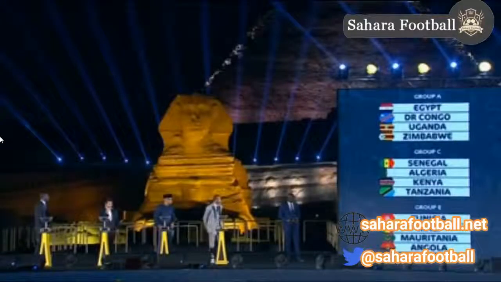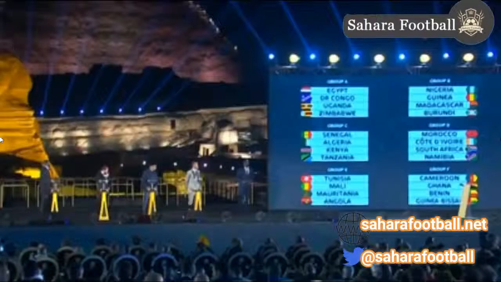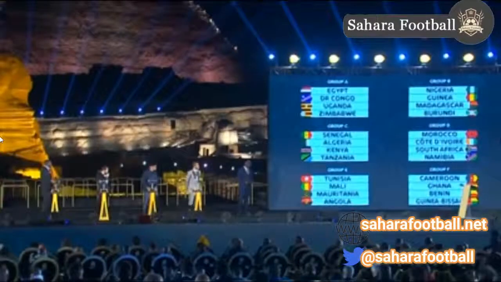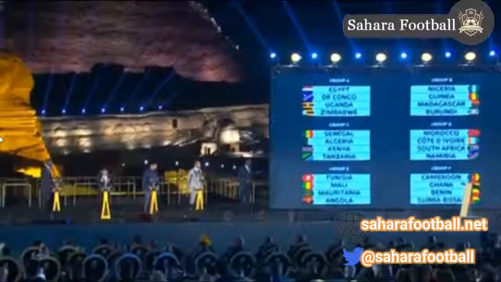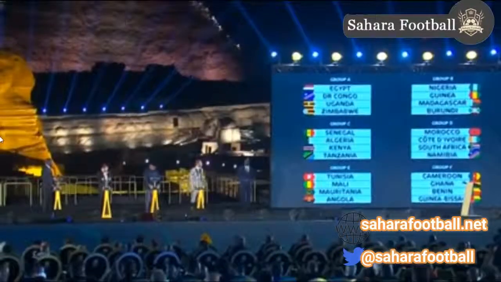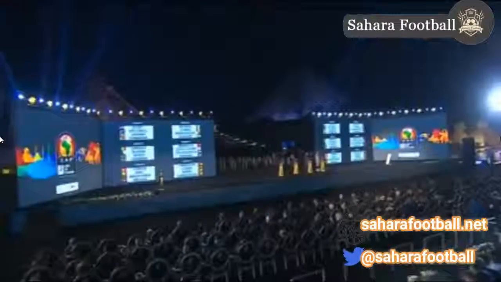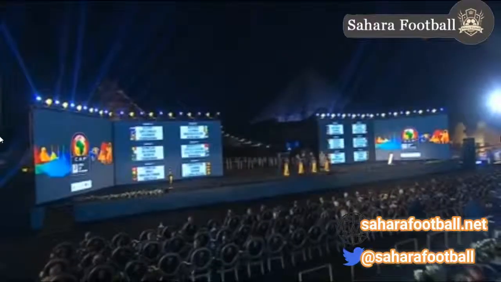Ghana as well. I'm even thinking a little about Benin. It's quite a strong group, to be honest. I think it's going to be decisive, and in my opinion the best three can come from there. But let's see. Thank you very much, Yaya. Thank you very much, Ahmed Hassan. Thank you very much, Alhaji Diouf.